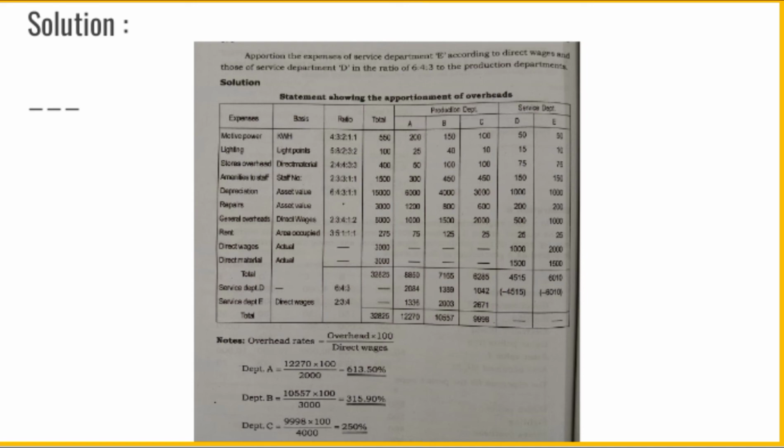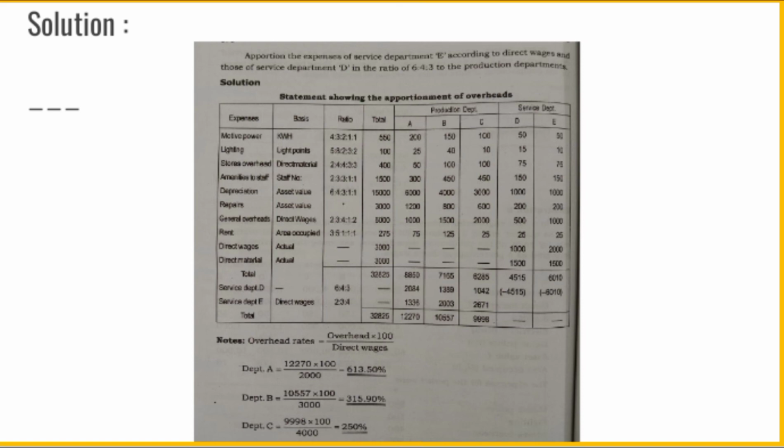Then we reapportion the overhead expenses of Department D, rupees 4515, in the ratio 6:4:3 among the three production departments, and rupees 6010 of Department E in the ratio 2:3:4. Then we get the total overhead expenses under the direct distribution method: rupees 12,270 for Department A, rupees 10,557 for Department B, and rupees 9,998 for Department C.